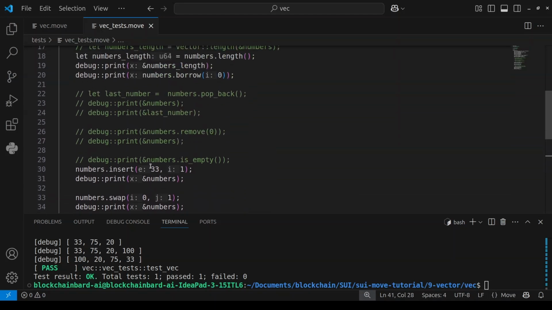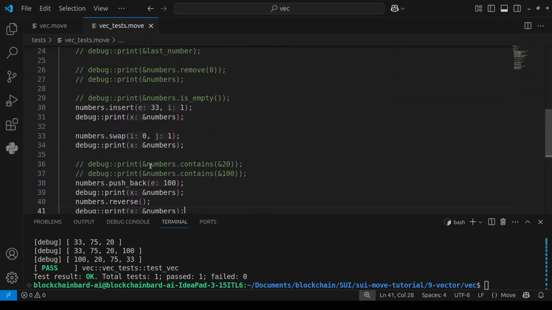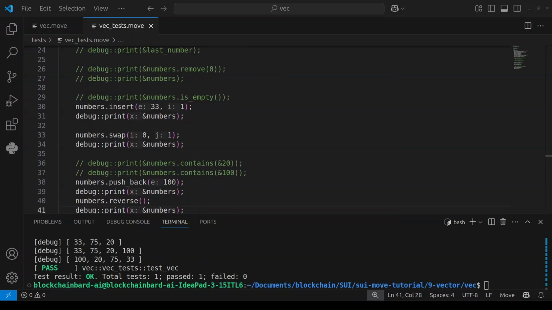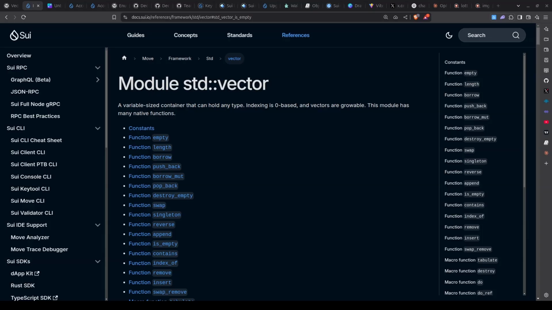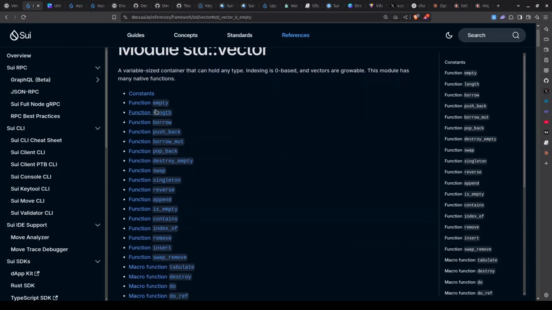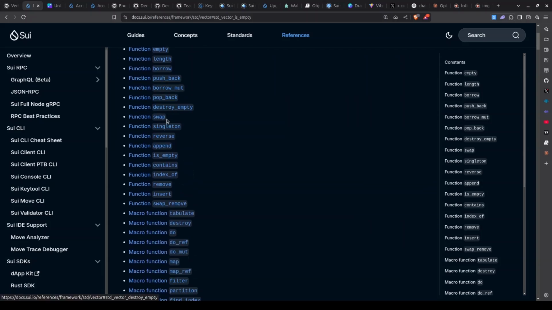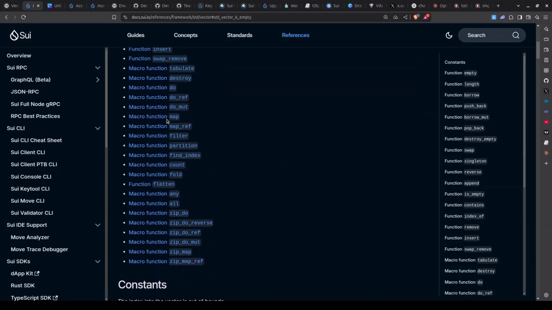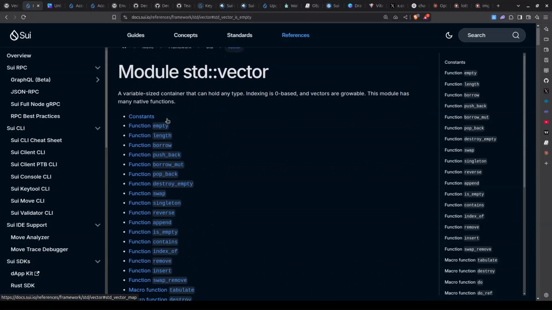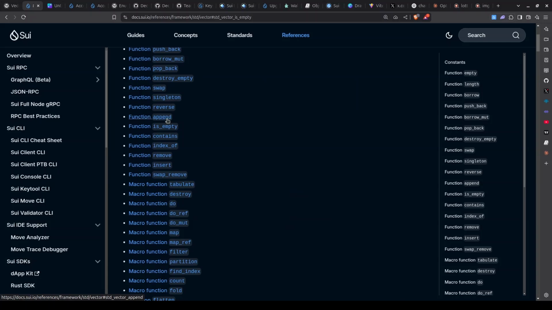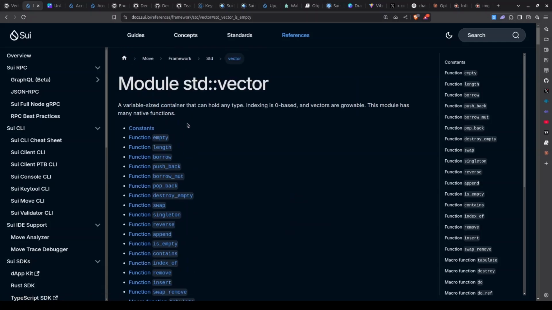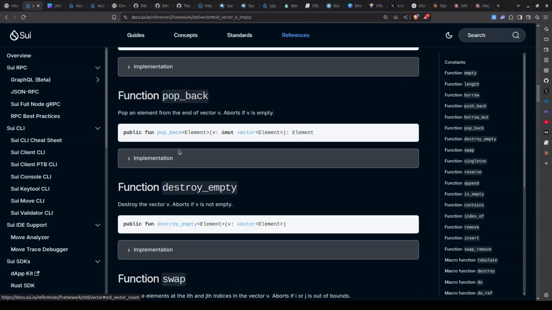So these are some functions you can get from vector. You can head over to the documentation on Sui, where you can see the different functions we have, like empty, reverse, push_back. You can see a lot of them. I will not be able to go through all the functions in this video, so just head over to the documentation. I'll keep the link in the description. You can read about them and try to implement them on your own.